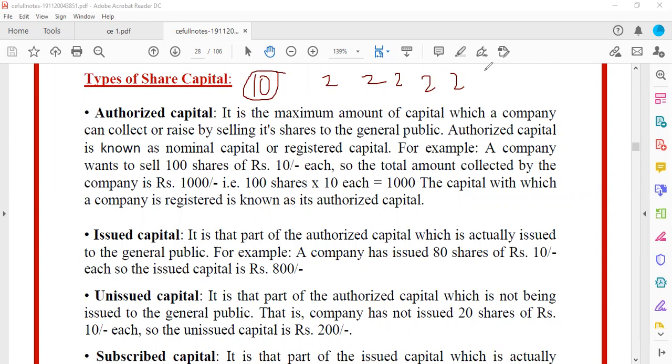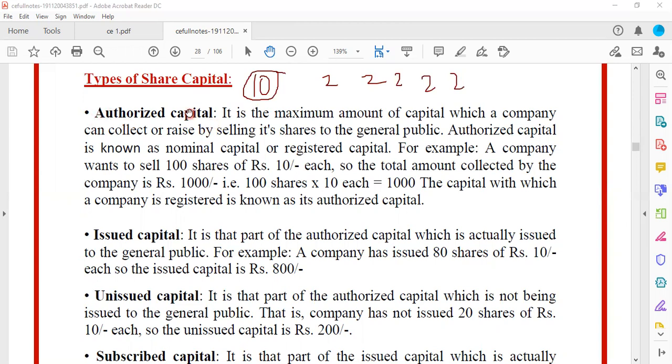Now, keeping the same example, let us understand the types of share capital that can be issued by the company. Whatever they issue, what are the types of share capital that we will be able to see in the balance sheet? Fine. So all of these types of share capital must be present in the balance sheet. Separately, they have to mention what are the types of share capital that the company has. Fine. So let us first start with the authorized capital.